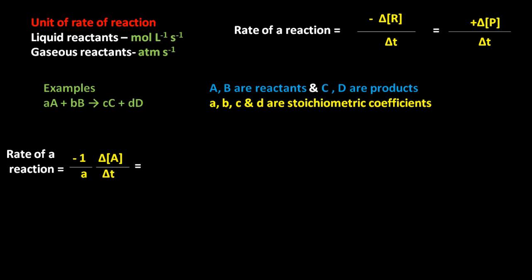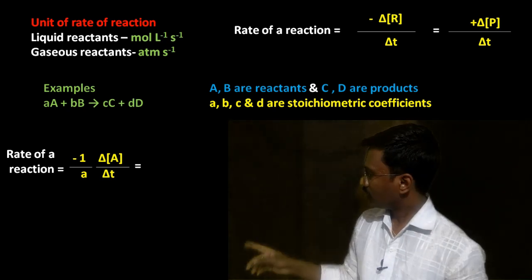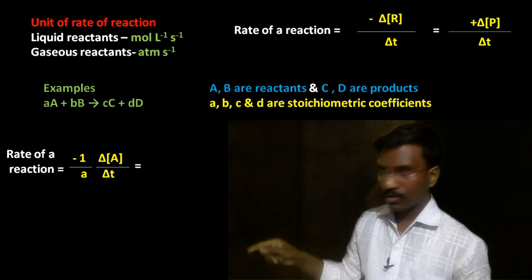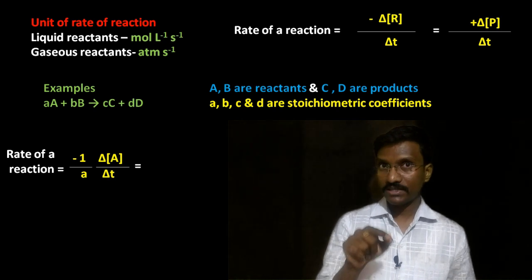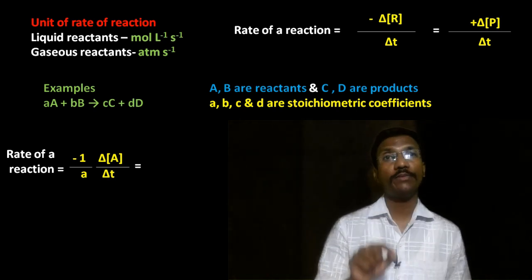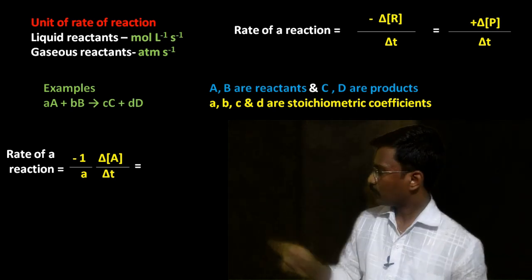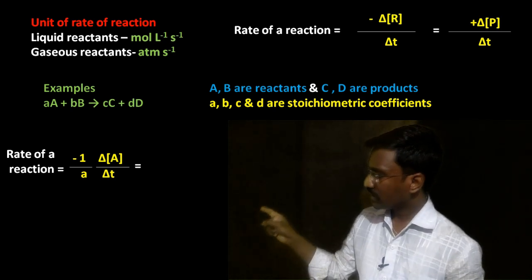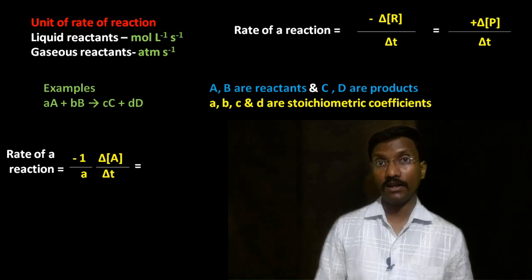Therefore, minus 1 upon a. Whichever stoichiometric value is there, here reactant A has the stoichiometric value small a. Therefore, the stoichiometric value should be taken as a reciprocal.